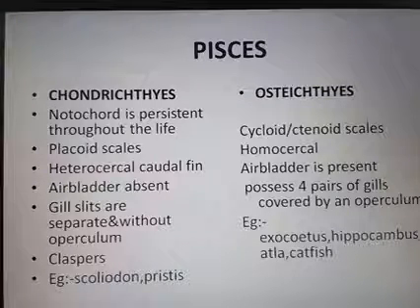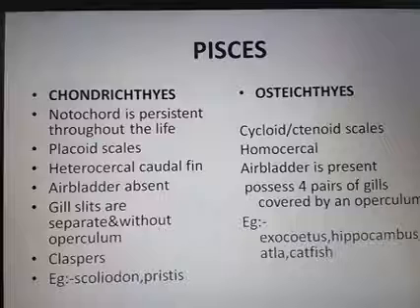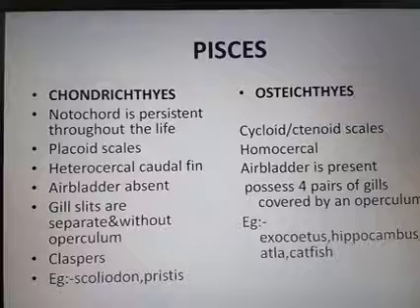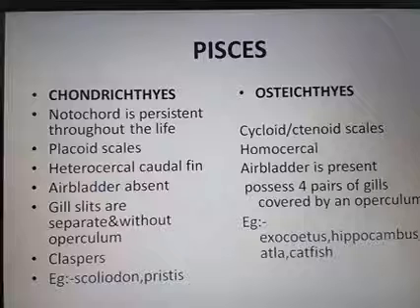The air bladder helps the organism to live in water. So these Chondrichthyes have no air bladder. That's why the shark comes out. When you see any film on marine habitat, you can see the sharks come out of the water. Why are they coming out? To avoid sinking, because they have no air bladder.